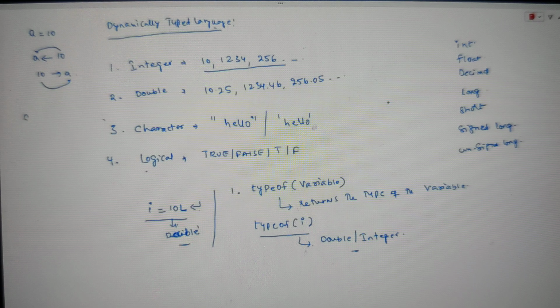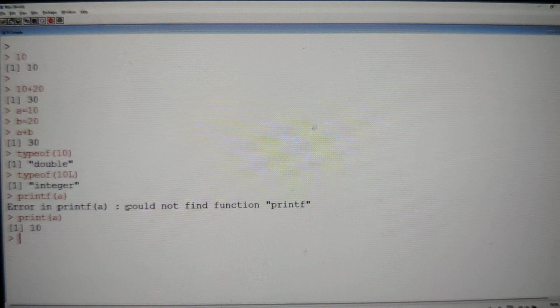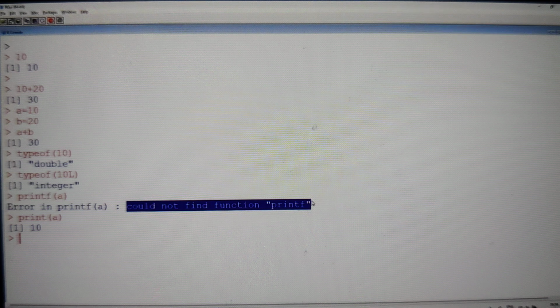In C language, whenever you want to print, we say printf. If you go to Java, it's a little bit different: System dot out dot println. In R language, it is simple, it is print. That's it. Whatever value you want to print, you have to print it. So in R language, we don't have a printf statement. We get an error. Even if you try to use it, it says very clearly, could not find the function called printf in R language.